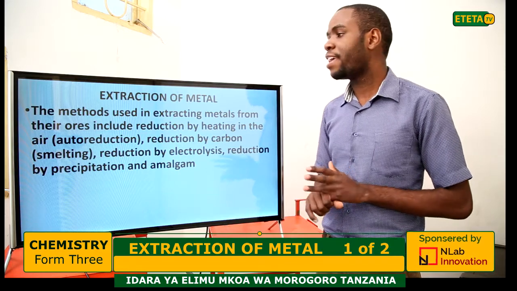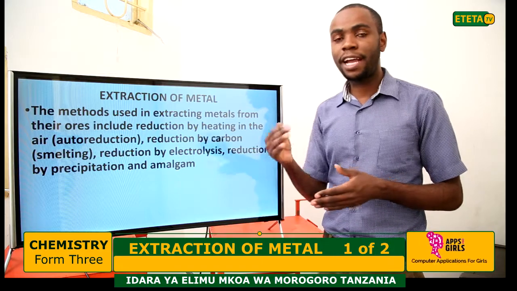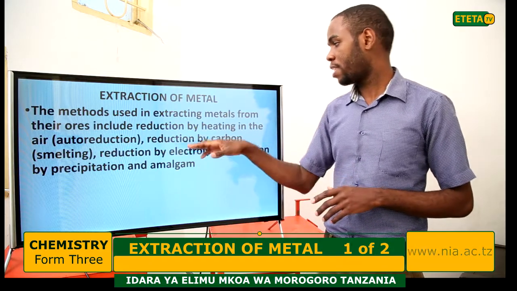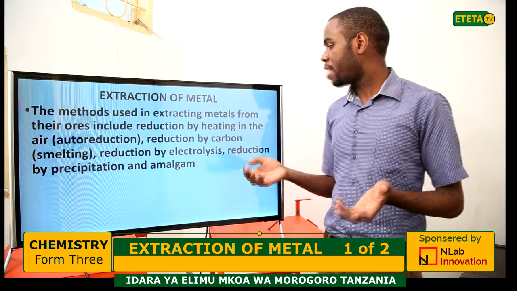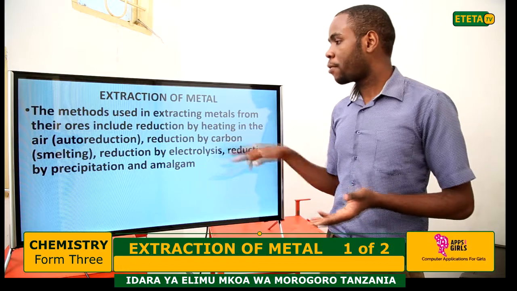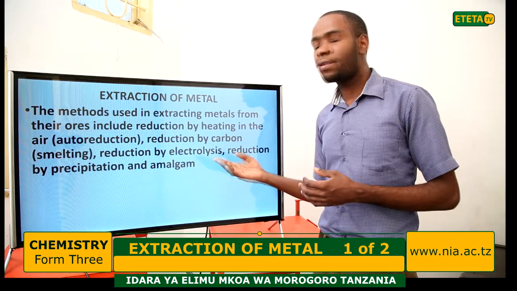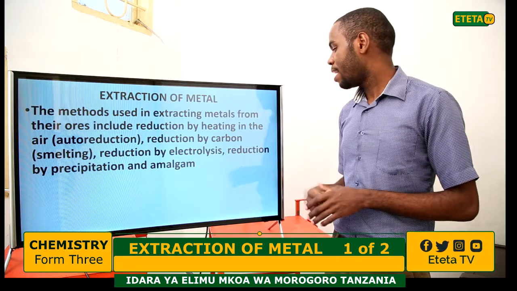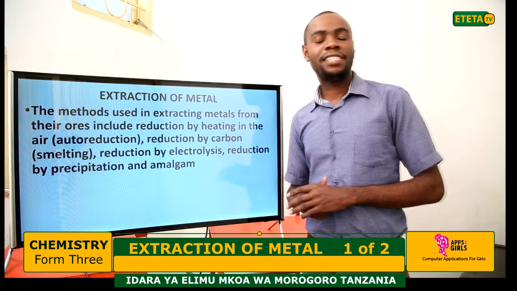Some ores are reduced by auto-reduction, by heating in the air. Another, we reduce them by carbon, smelting. Another, by the electrolytic method. Another, by precipitation.